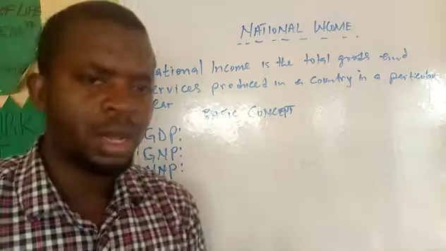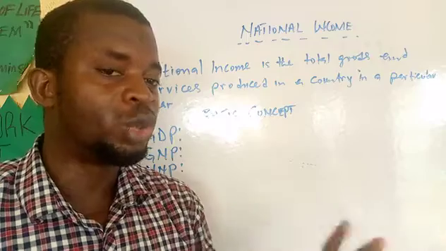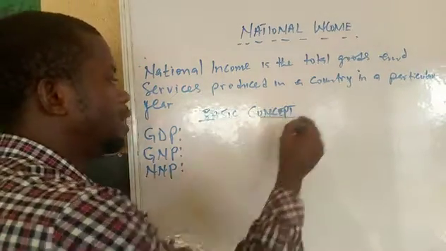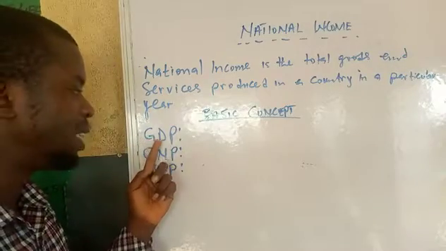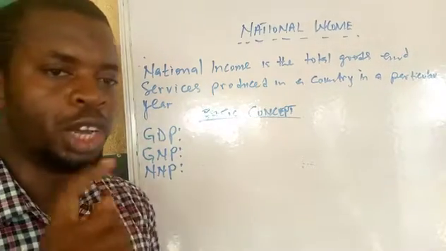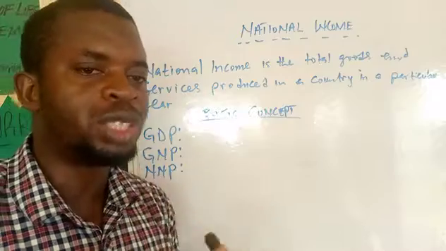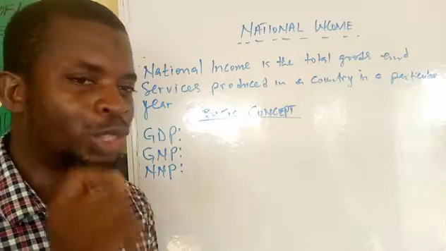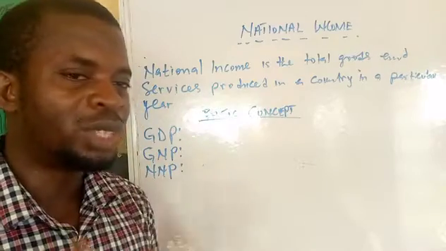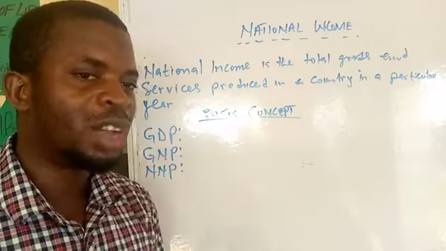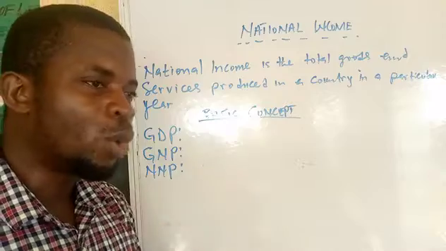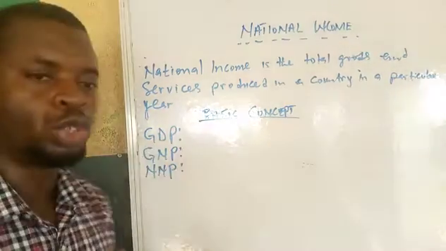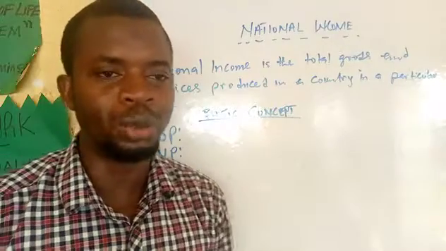So we now have some basic concepts that you need to understand under national income. The first one is gross domestic product. We call it GDP, gross domestic product. Please, as you are watching this video, you could possibly download the video or you are jotting as you are writing. Even when you download this, you have to jot, so that you can go back and revise these lessons. So we said GDP, gross domestic product. What is gross domestic product?